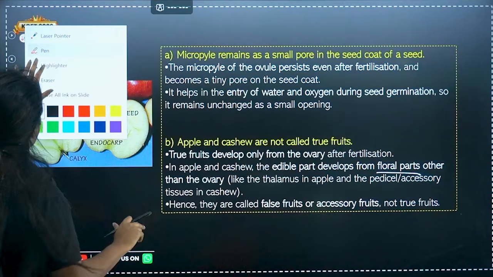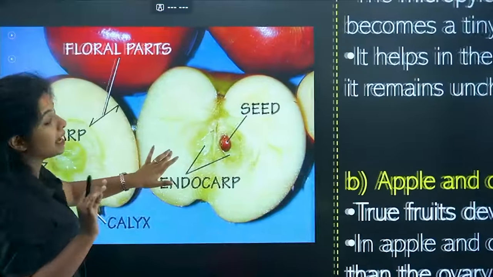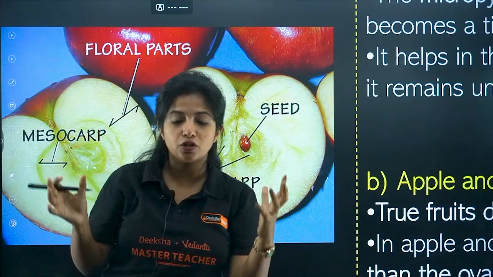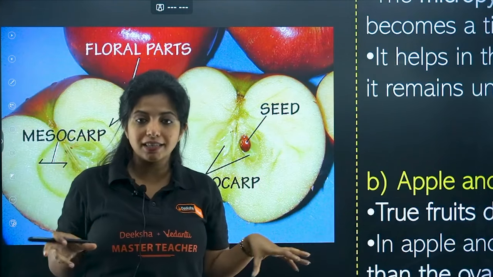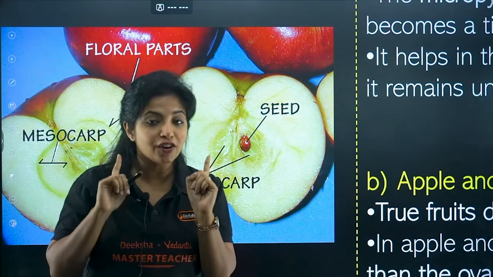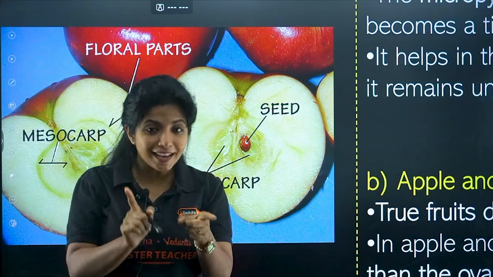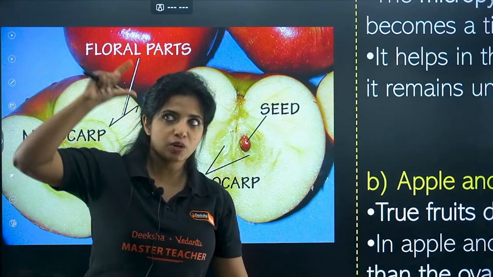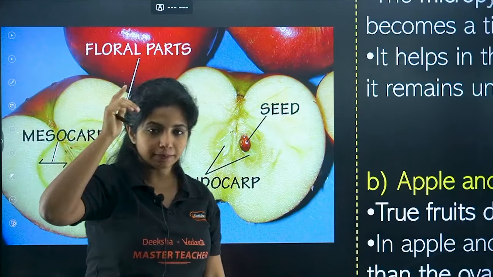So over here, you have a picture in your NCERT as well. If at all you have not seen the picture in your NCERT where they have given you a picture of an apple saying that this is the thalamus and things like that, you are not reading your NCERT properly. Please make sure you open your NCERT and see the diagram very, very nicely. It's just about the parthenocarpy thing, okay?